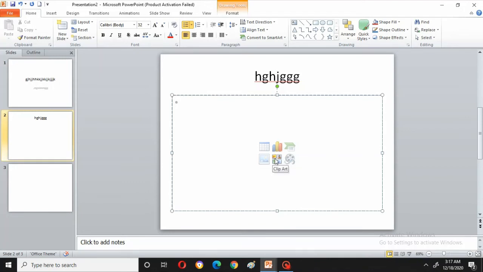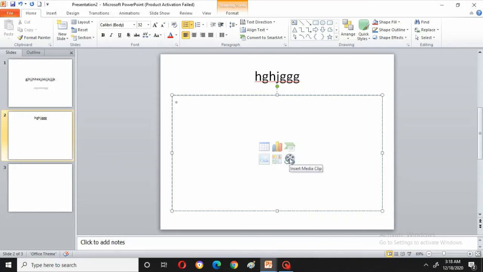Now here, can you see clip art? Clip art is nothing but where many different pictures are shown. You can select. Suppose you want only one type of pictures, like cars. We already did the clip art option in Word. If you just type car and say go, it will show all the car pictures.